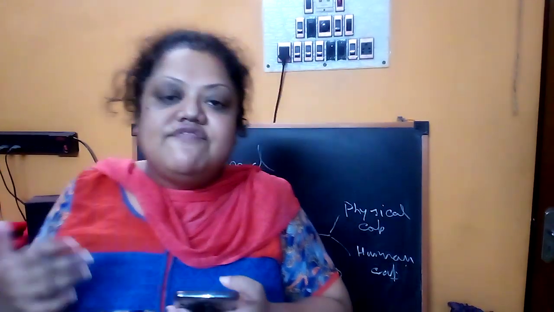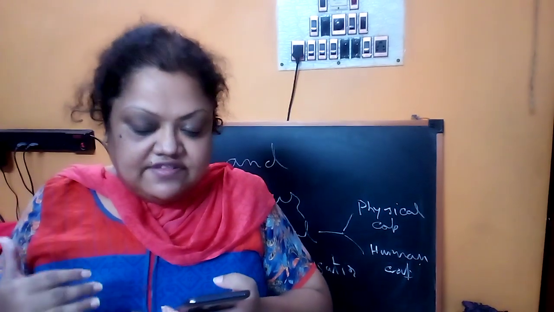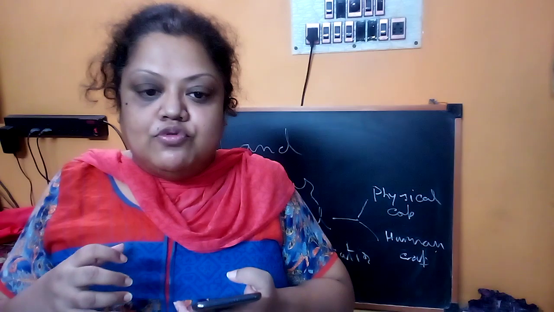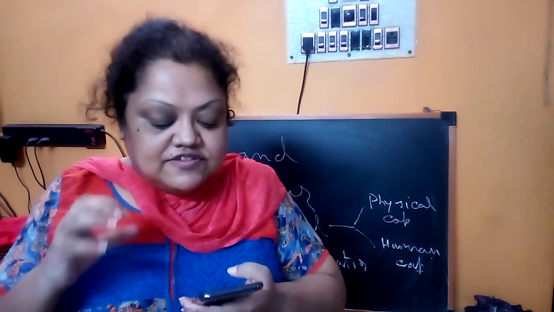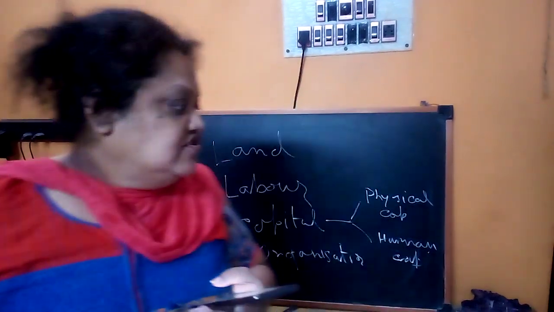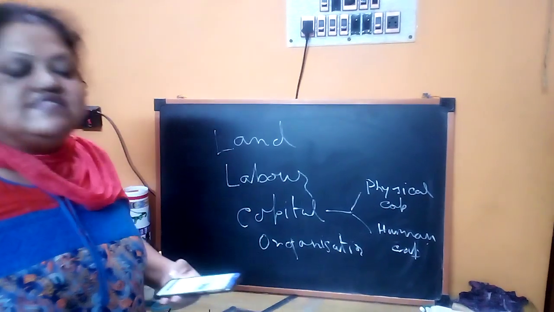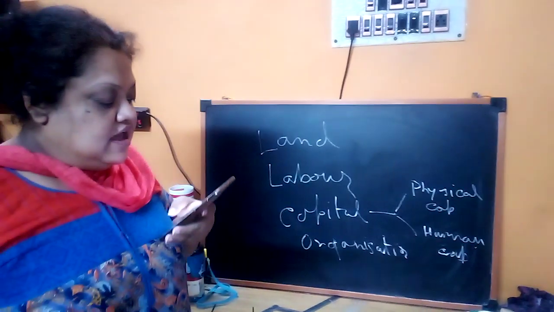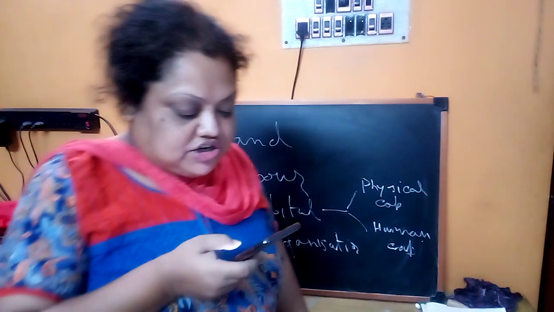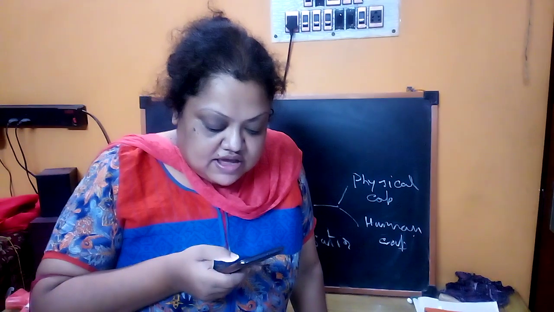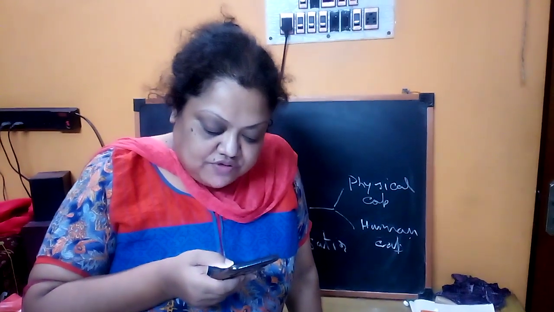Now I will explain one by one. Just like the farming activities in the agricultural sector, farming is the main thing. I already discussed that here in the village Palampur, the main activity is farming. So in farming also, land, labor, capital and organization are needed. Now, organization of production. The aim of production is to produce the goods and services that we want. These are the four requirements for production of goods and services.